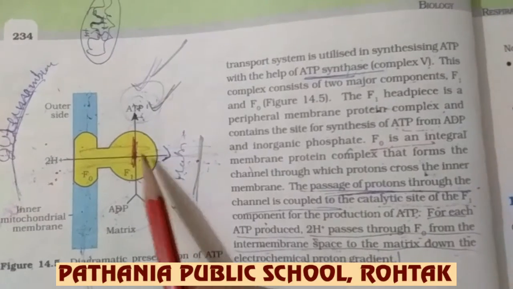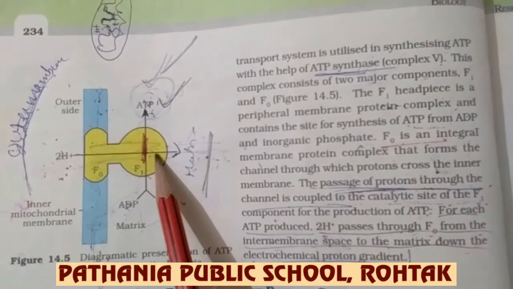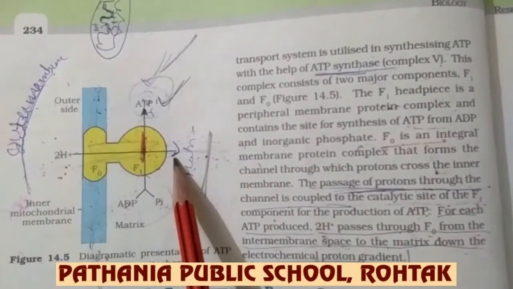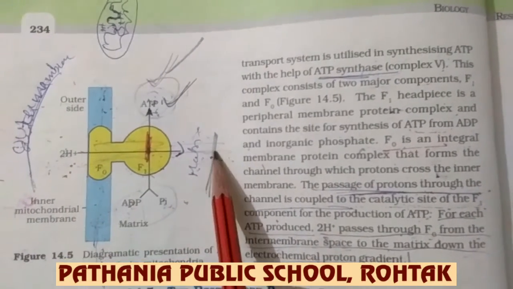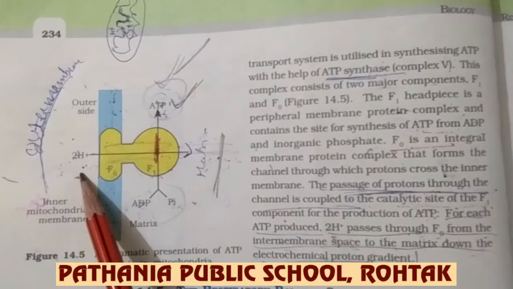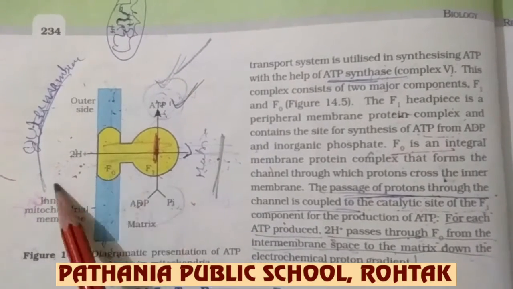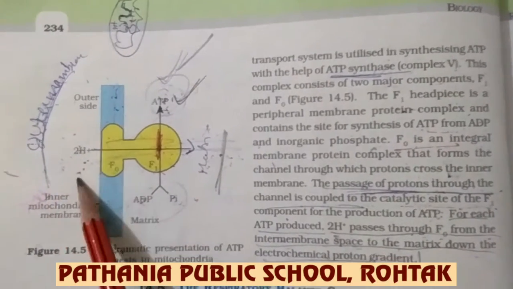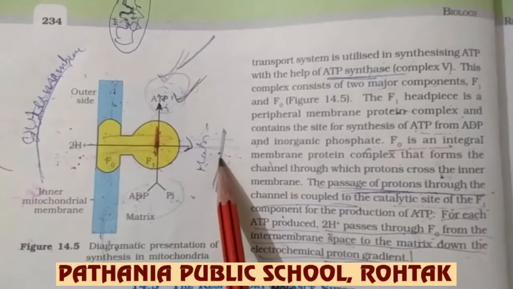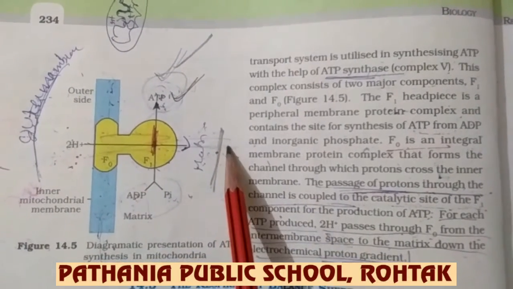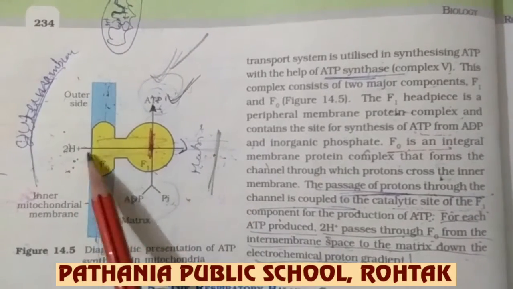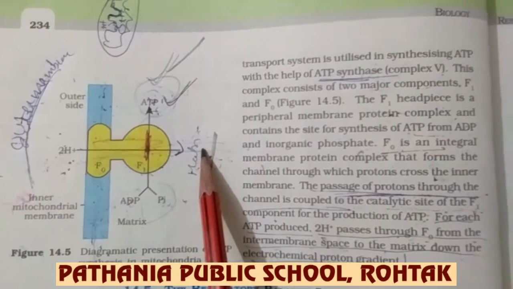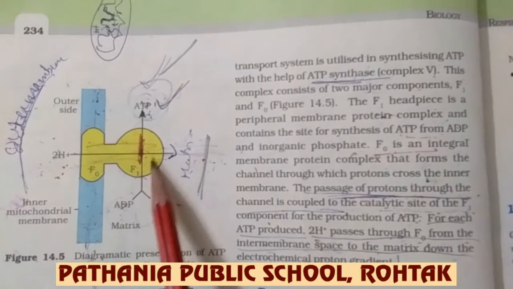F0 is an integral protein, and this is a peripheral protein. Here the ATPase enzyme is present. So a proton gradient is formed between the intermembrane space and the matrix. The hydrogen ion concentration is higher in the intermembrane space in comparison to the matrix.